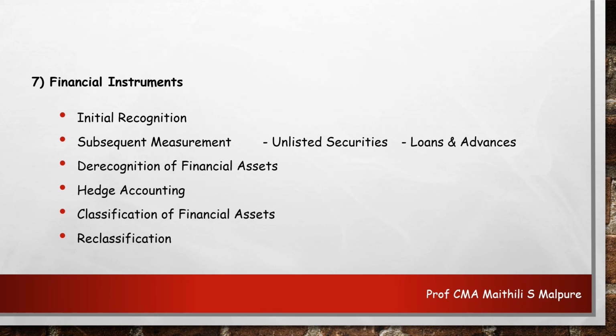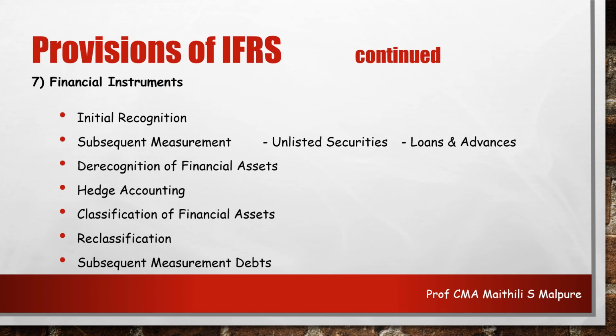Then if required, we can also reclassify such assets and instruments. Subsequently, such a reclassification shall also be measured, and accordingly the liabilities shall also be measured like the assets of the organization.